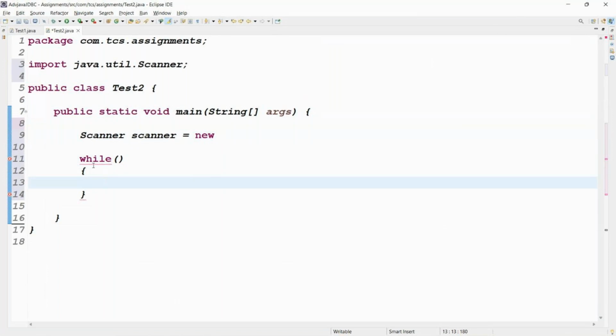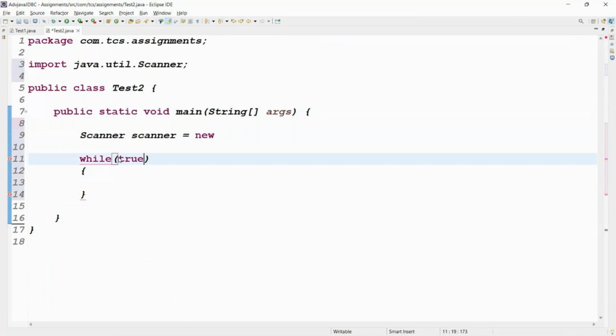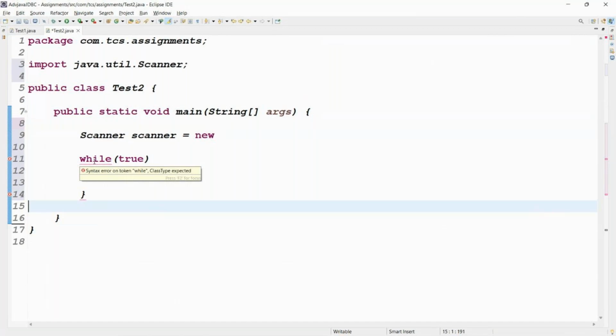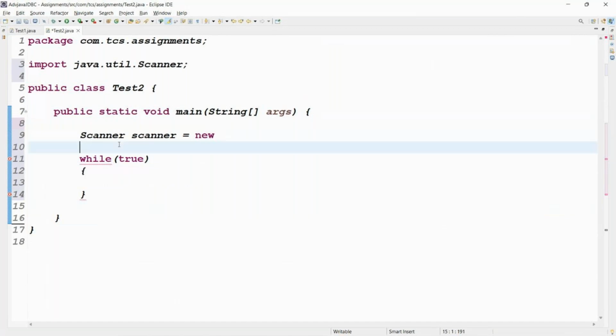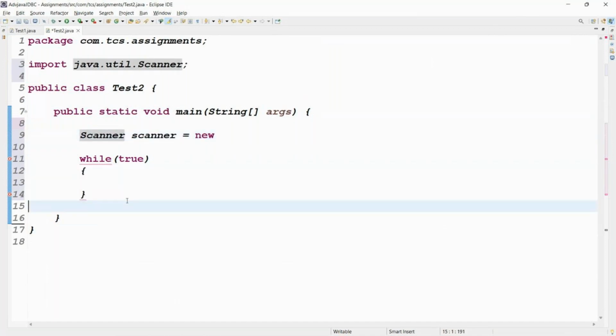When the loop is repeated like 20 times, then 20 times this object will be created. While true means what? A loop is repeated, right? Exactly. That's why, guys, don't create the object inside the while loop. If we create the object inside the while loop, the loop is repeated, and again the objects will be created multiple times, right?